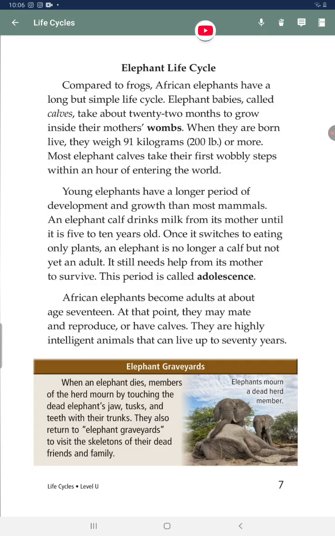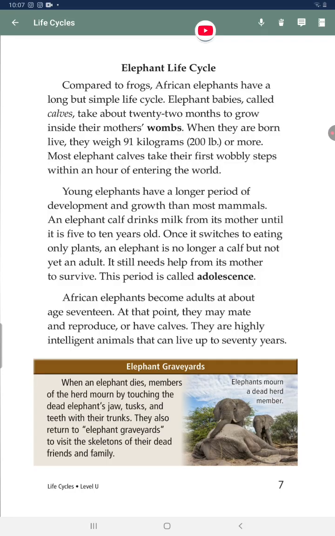An elephant calf drinks milk from its mother until it is 5 to 10 years old. Once it switches to eating only plants, an elephant is no longer a calf but not yet an adult. It still needs help from its mother to survive. This period is called adolescence. African elephants become adults at about age 17. At that point, they may mate and reproduce, or have calves. They are highly intelligent animals that can live up to 70 years.